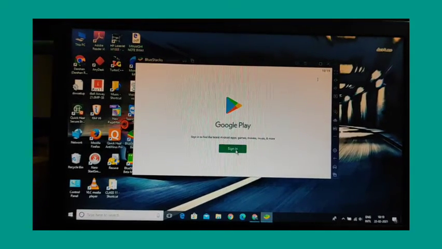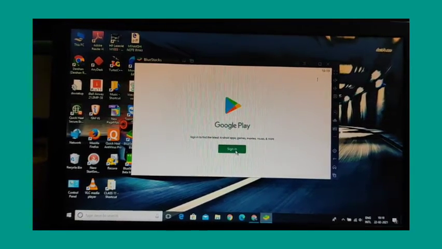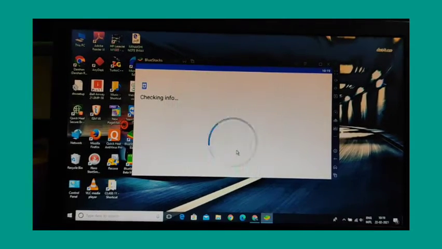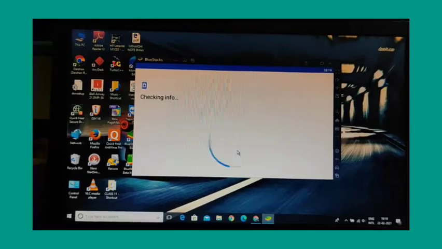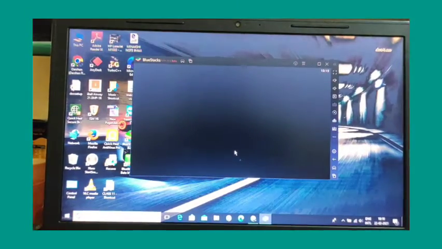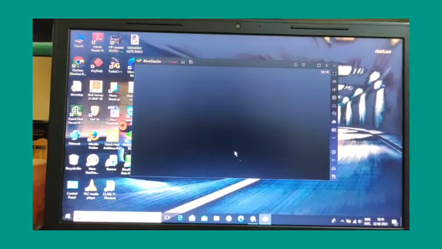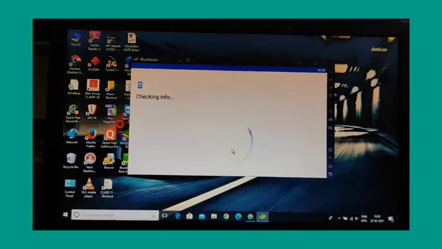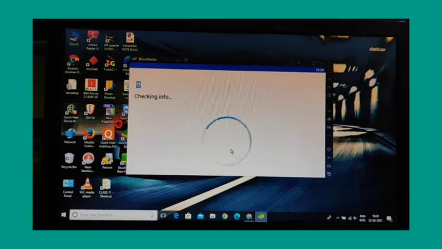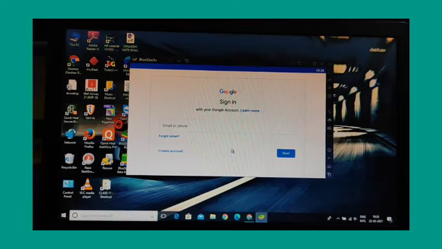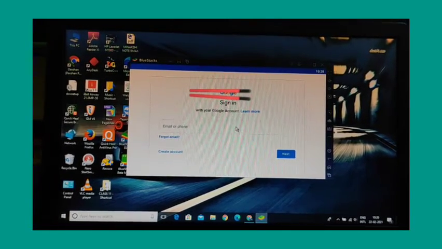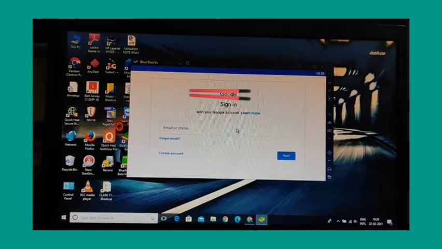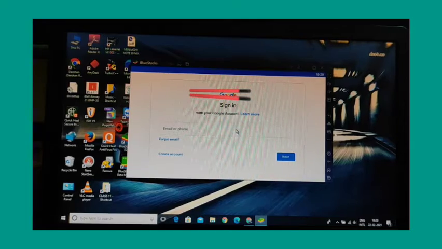Here you have to sign in to your account. Okay, now I will enter my email and password, and then I will come to the next screen.